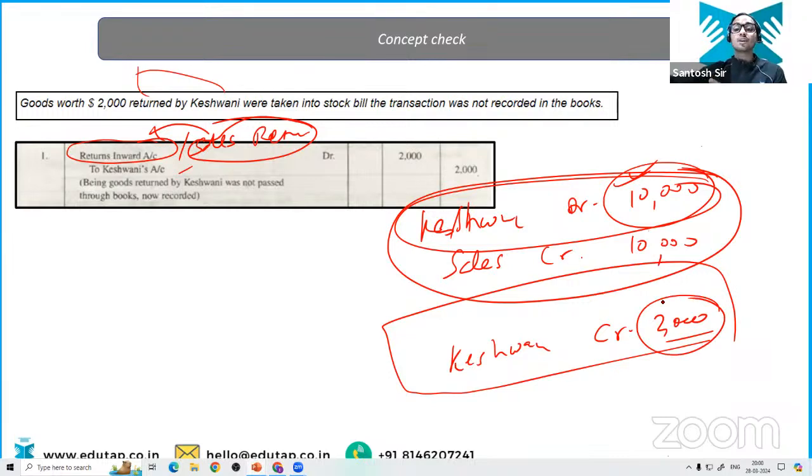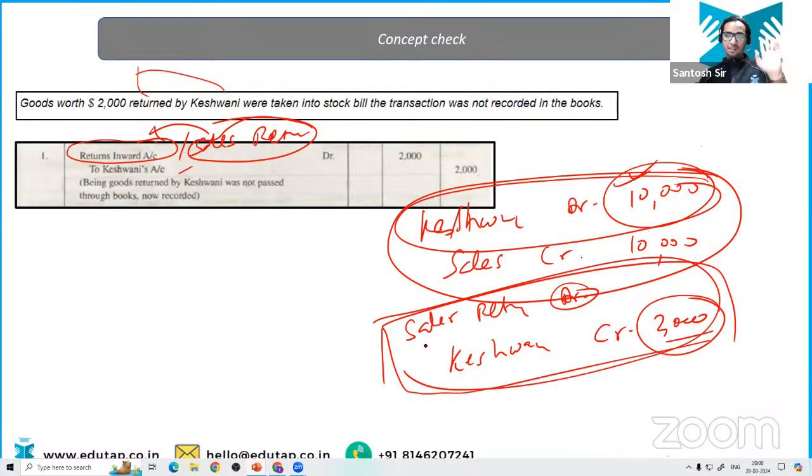Now he becomes a debtor of only 8,000. Okay, clear? Now why are we debiting this sales return account? Because it is the reverse of sale. When we are selling something, we credit. When some other party is returning us the goods, we are going to reverse the entry, obviously. So we are debiting it. Now clear? Everyone is clear? Why is sales return getting debited here? Why is Keshwani getting credited here? Because Keshwani is an asset.